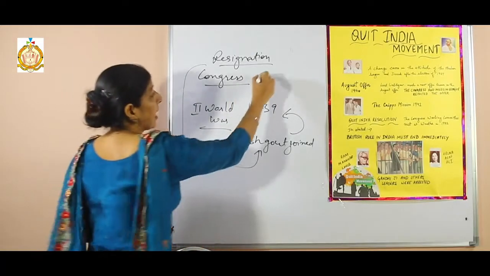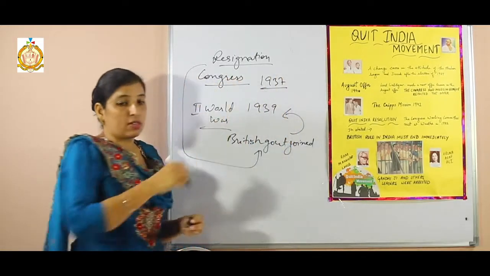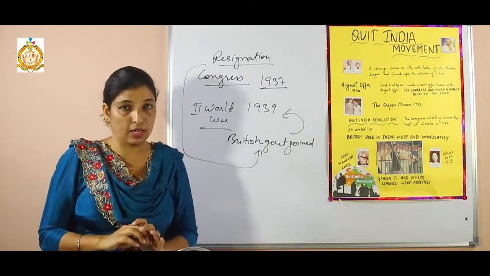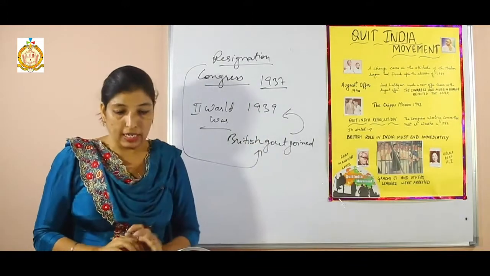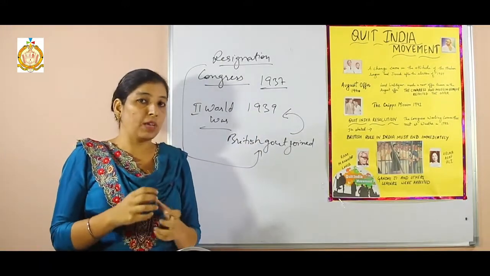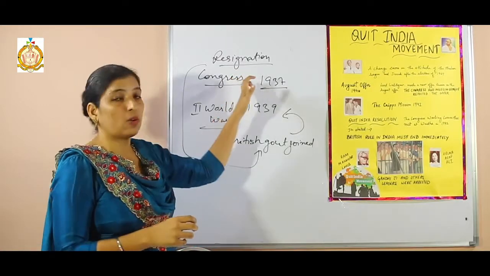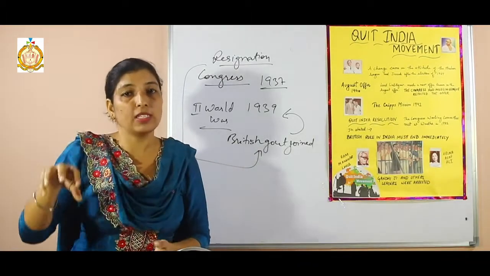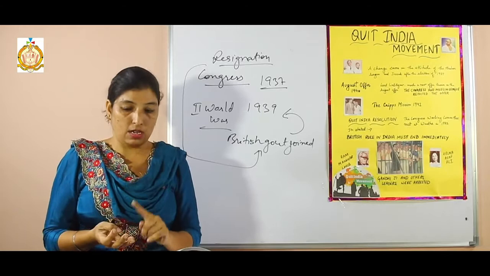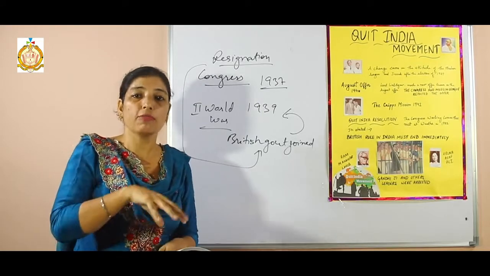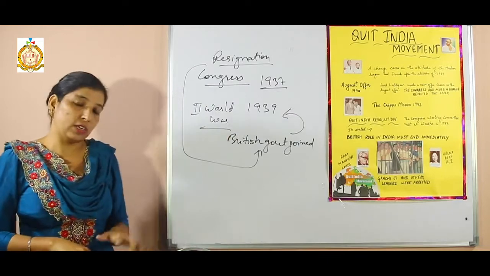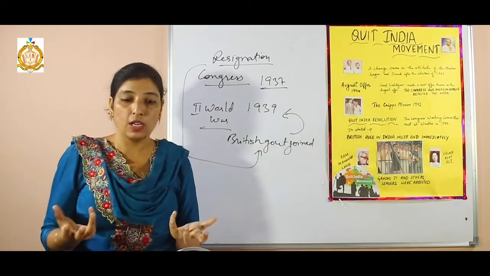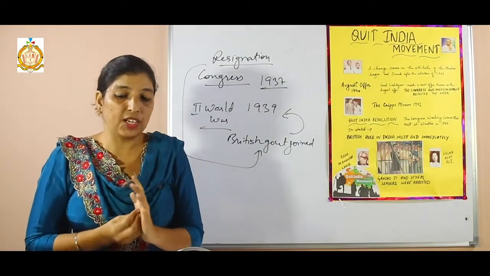Clear? So in the year 1937, most of the Congress leaders were ready to give resignation against this act of the British government. As during that time the Indian National Congress was one of the best political parties, and in most of the United Provinces, like Orissa, Bihar, Madras, Bombay, meaning most of the provinces, the hold of the Indian National Congress was there. So with this act of the Indian National Congress, the British government was happy. Clear? That is the implication.